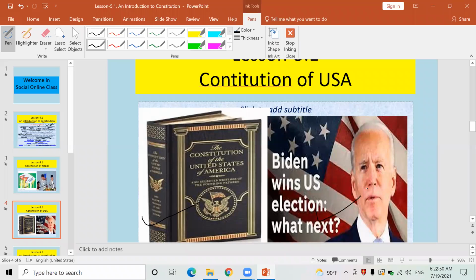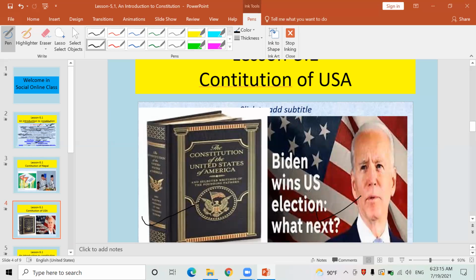He is Joe Biden, present president of USA. You may know in the USA, the president exercises executive power. In Nepal, the prime minister uses executive power. I mean in the USA, the president is very powerful.